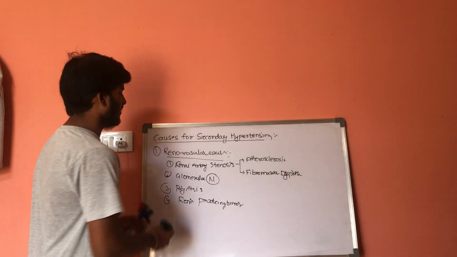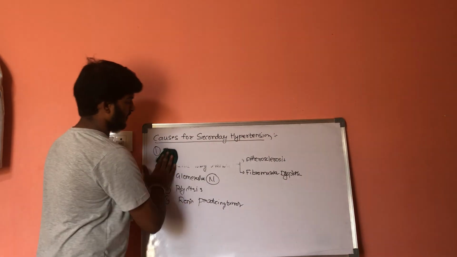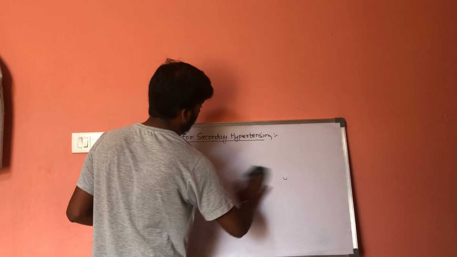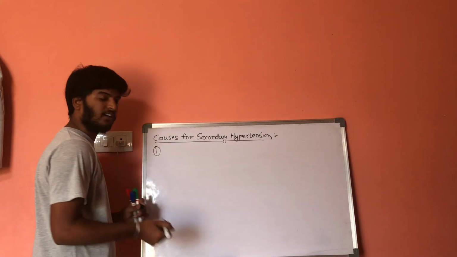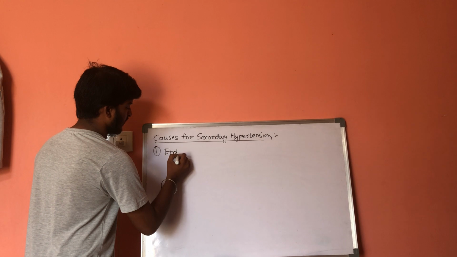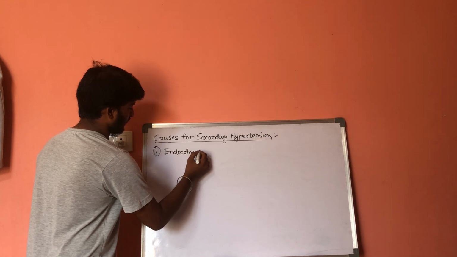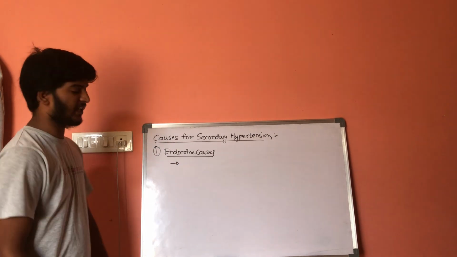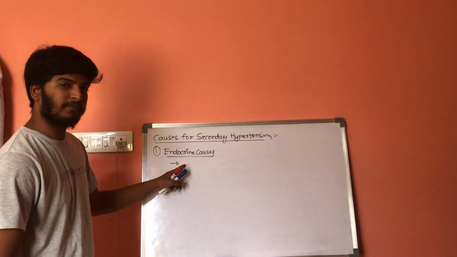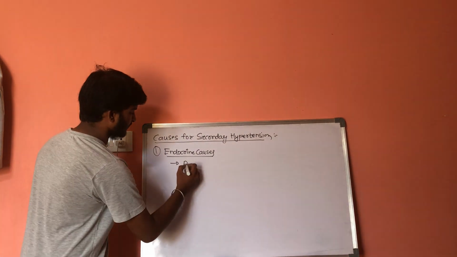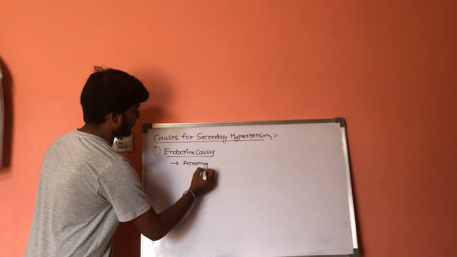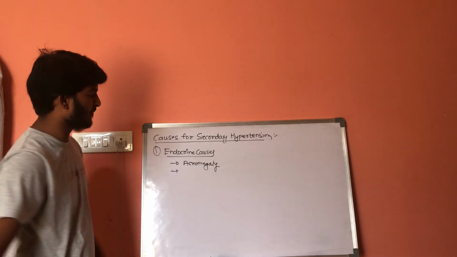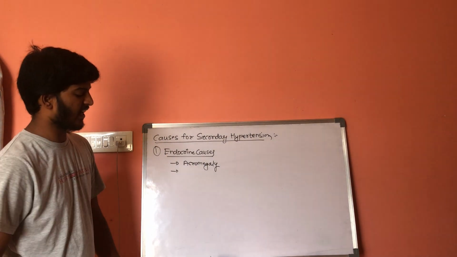Next causes are endocrine causes. First, let us start from the hypothalamus. The first cause is acromegaly. It starts from the hypothalamus, that is, because of the presence of acromegaly, it results in secondary hypertension.